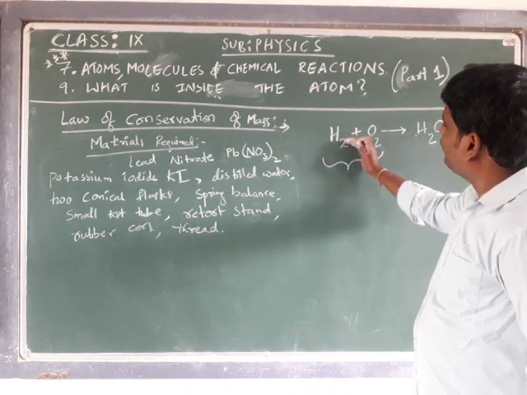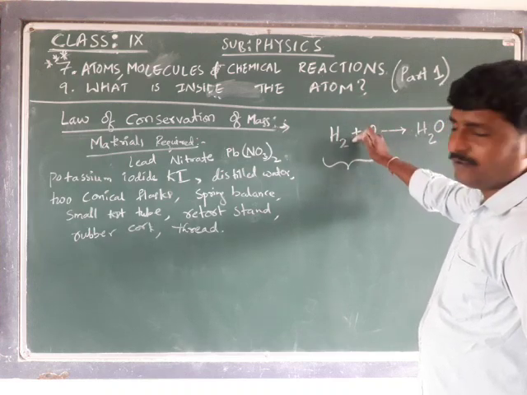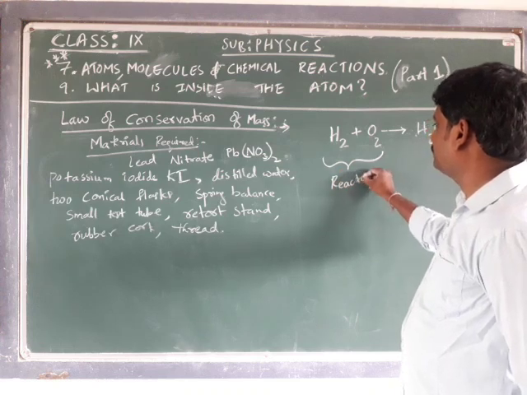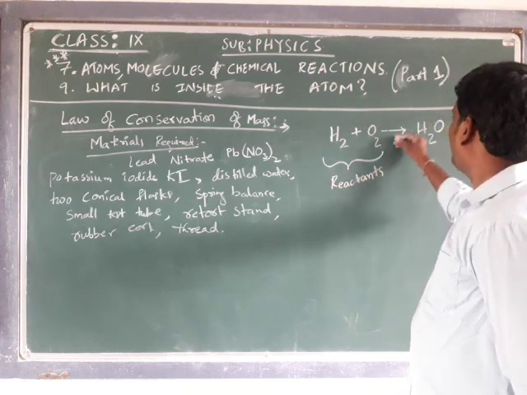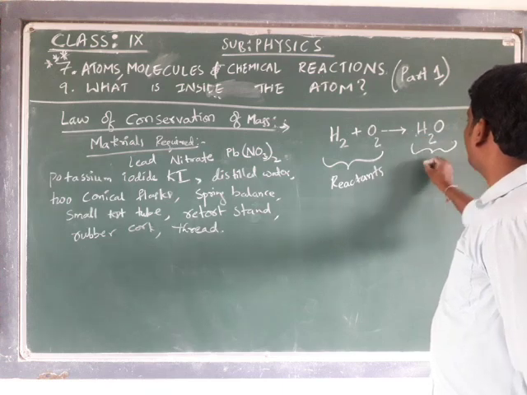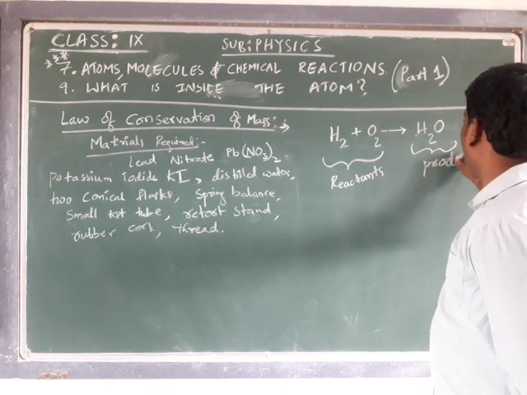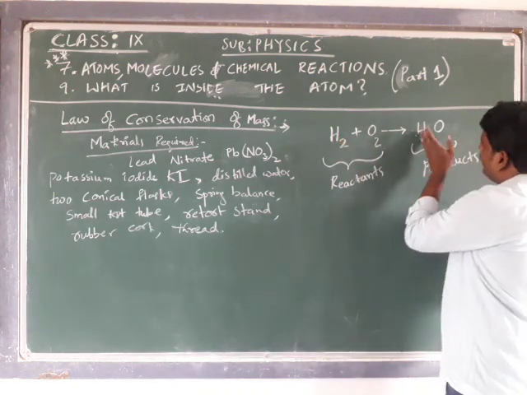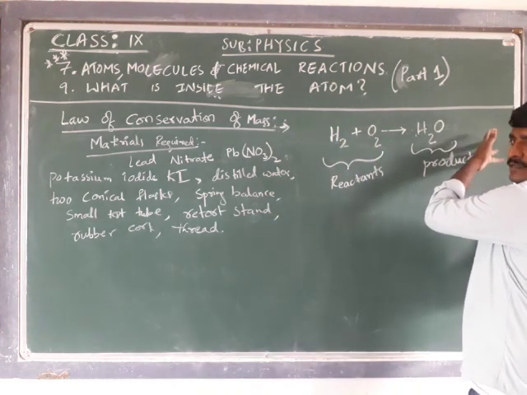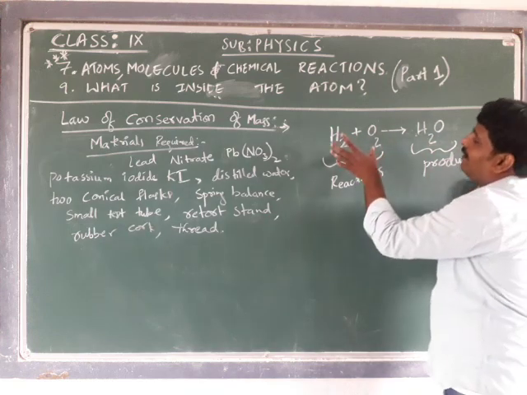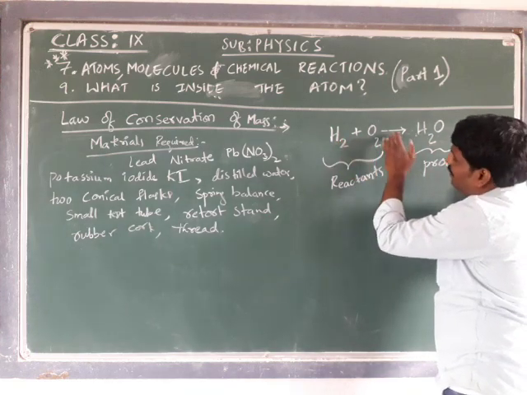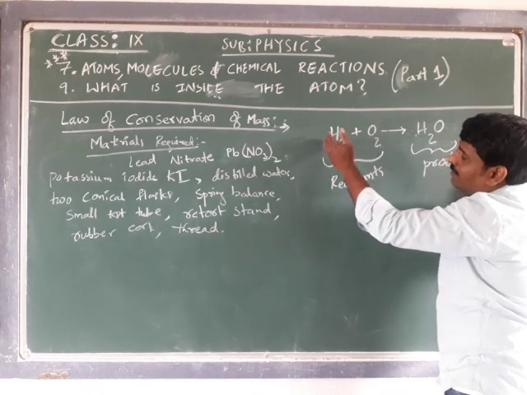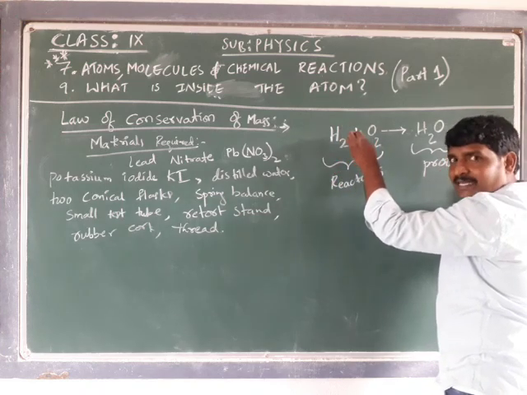The side before the arrow, we call reactants, and after the arrow we call products. Depending on the reactants, the products may sometimes be 1, 2 or 3. The left side of the arrow is considered reactants, that means those which participate in the reaction.